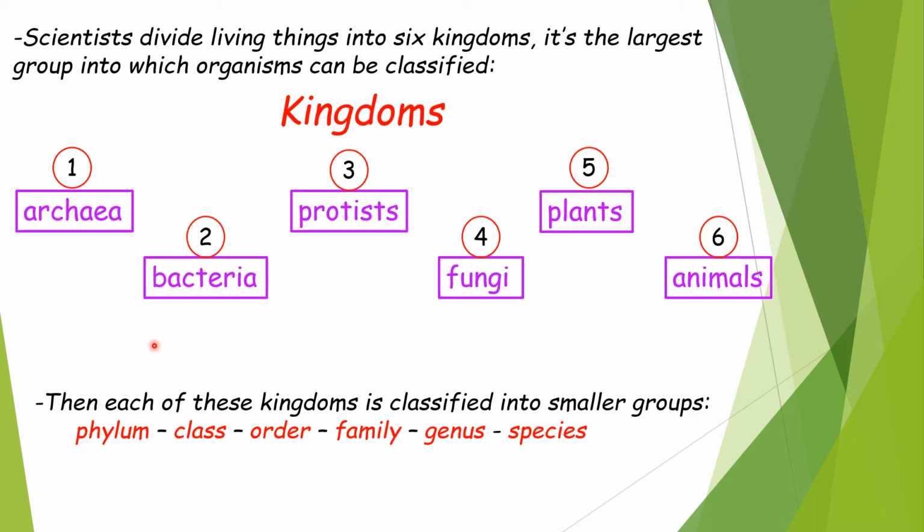Okay, so then each of these kingdoms is also classified into smaller groups. For example, let's take the Archaea kingdom; it is also classified into smaller groups. They are phylum, class, order, family, genus, and species.